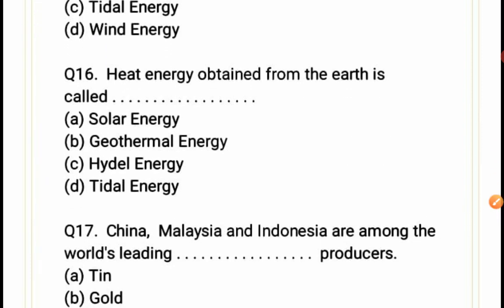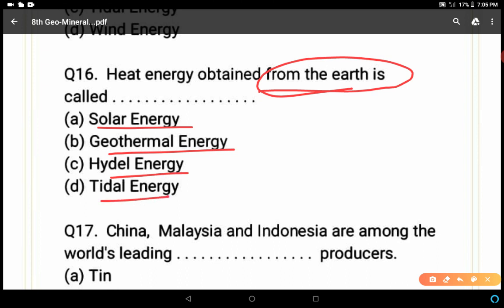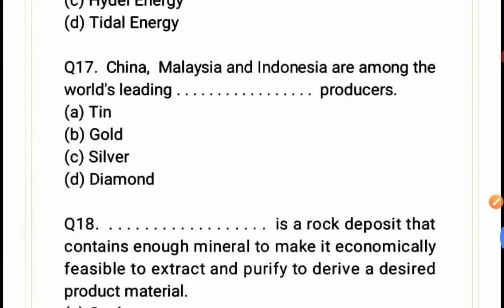Heat energy obtained from the earth is called: because the interior of the earth is very hot, that heat energy can be obtained from the earth. Solar from sun, geothermal, hydel, tidal. Hydel energy means using dams on the rivers, tidal on the sea coastal areas. So geothermal is the correct answer. Geo means earth, thermal means heat; you can get this energy from the earth. B is the correct answer.